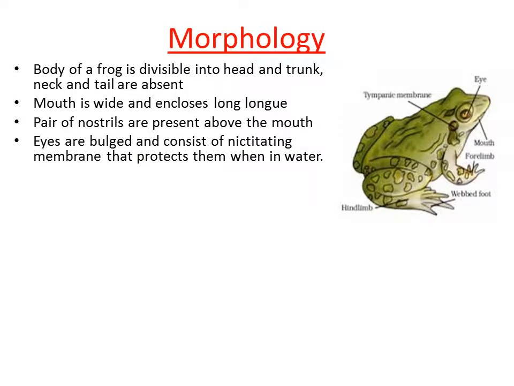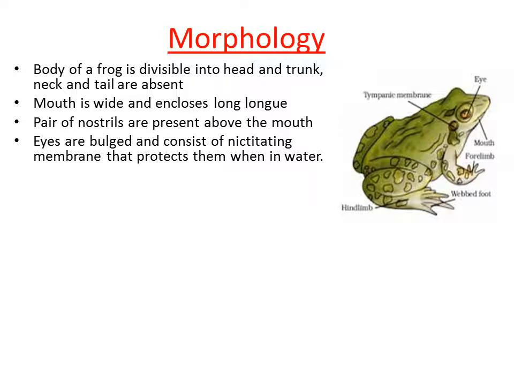Then it consists of a pair of eyes. So the eyes are bulged and consist of nictitating membrane that protects them when in water. So it is quite an interesting thing because we know frog is an amphibian. Because it is an amphibian, it is showing some of the external features. Those features help the organism to survive in water, right?